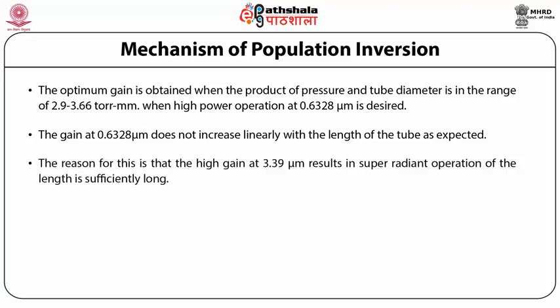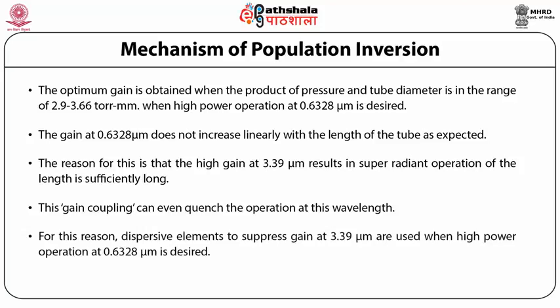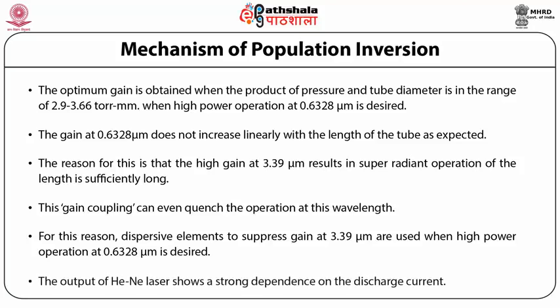The gain at 0.6328 micrometer doesn't increase linearly with the length of the tube as expected. The reason for this is that the high gain at 3.39 micrometer results in super radiant operation if the length is sufficiently long. This gain coupling can even quench the operation at this wavelength. For this reason, dispersive elements to suppress gain at 3.39 micrometer are used when high power operation at 0.6328 is desired. The output of the helium neon laser shows a strong dependence on the discharge current.